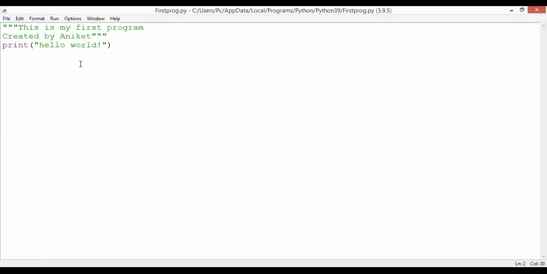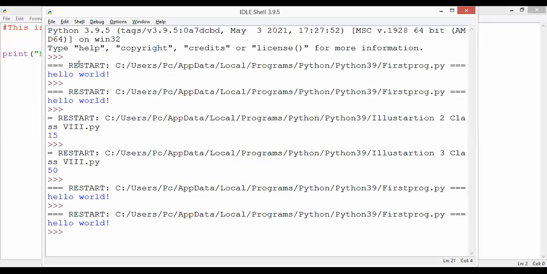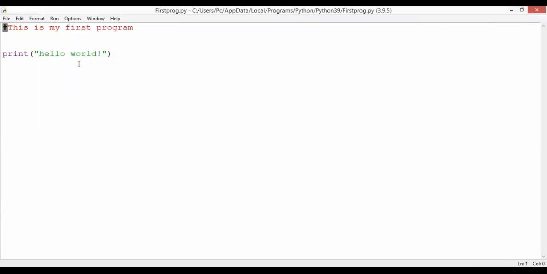Now, I told you that for a single line comment, we have to give a hash. So I'll remove this. See, this is a single line comment. I'm executing it, getting the same output, hello world, as this is a non-executable statement.